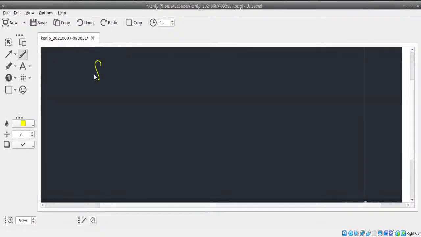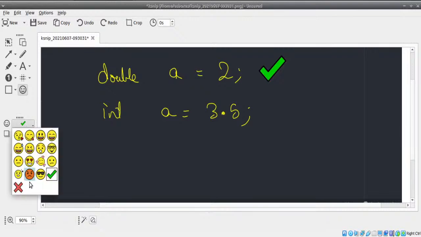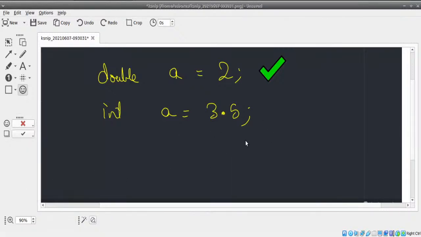If you use double a equals 2 and int a equals 3.5, I'll take double instead of float. The first will absolutely work, whereas the second one will always give you an error.